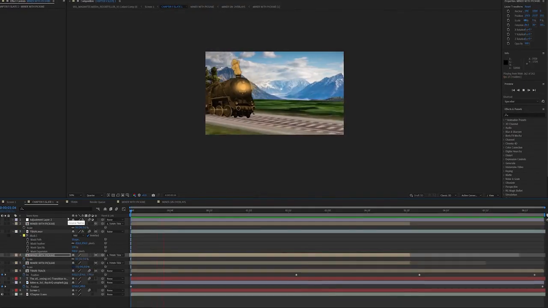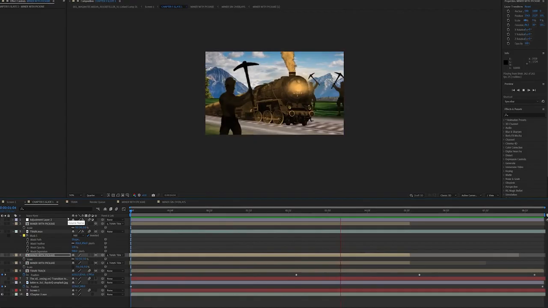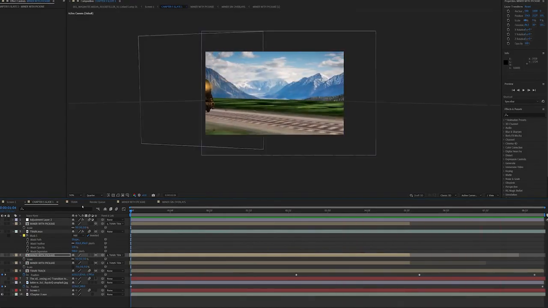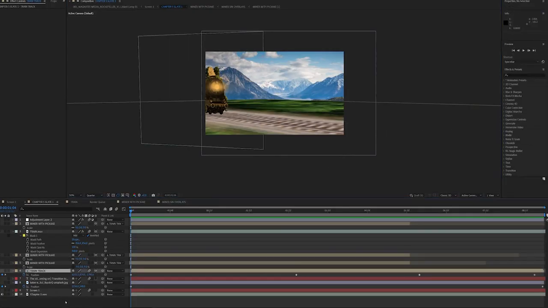So now we have our train moving along the tracks, and we have a bit of foreground and background information in the miners who are passing the screen. As you can see at the minute, the entire screen doesn't really match. It's all kind of like a collage of things. What I'm going to do now is try and make everything uniform.